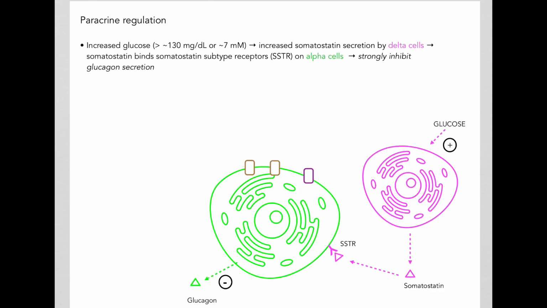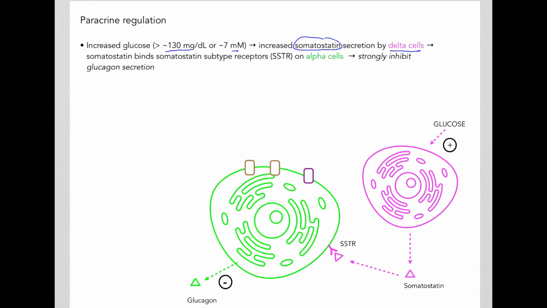Besides the beta cells that secrete insulin and the alpha cells that secrete glucagon, there are other cells found in the pancreas that secrete hormones. One of them is the delta cells. When glucose concentration increases to more than approximately 130 milligrams per deciliter, about 7 millimolar, that causes increased secretion of the hormone somatostatin by the delta cells.